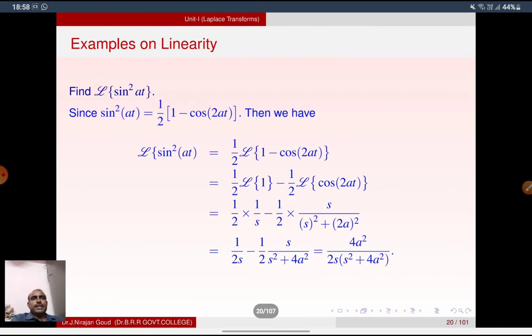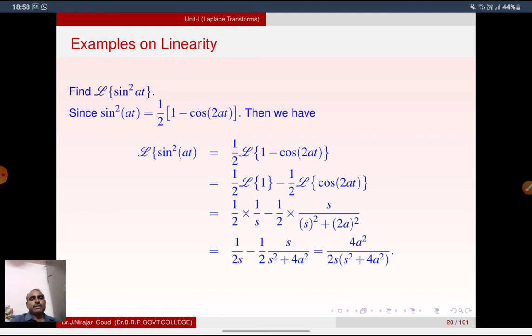Now find L of sin square at. We know that sin square at is equal to 1 minus cos 2at by 2. So L of sin square at is equal to 1 by 2 L of 1 minus cos 2at. That is 1 by 2 L of 1 minus 1 by 2 L of cos 2at.